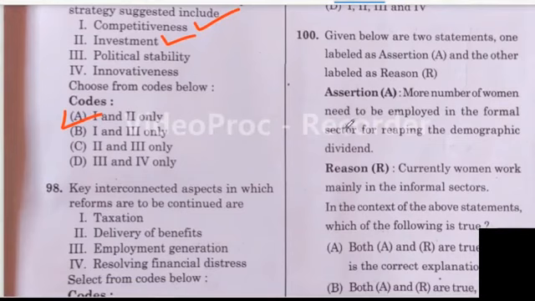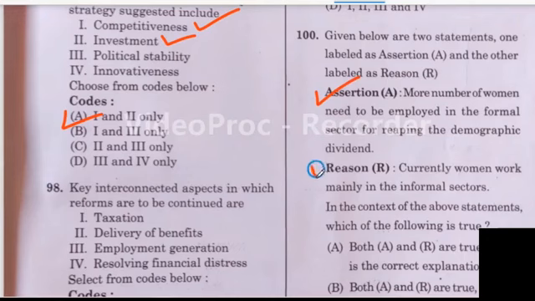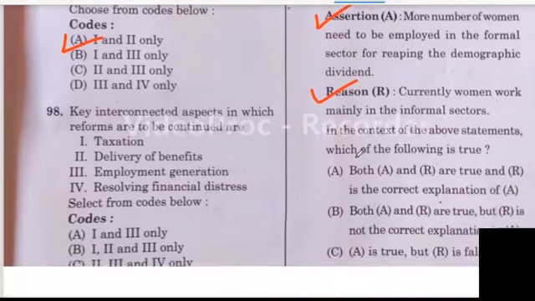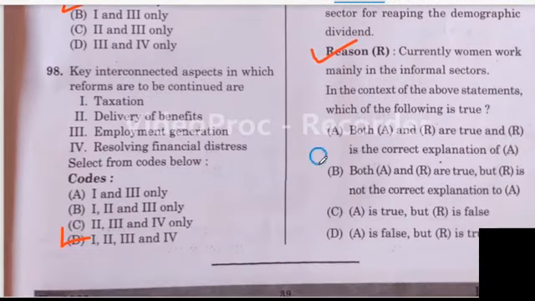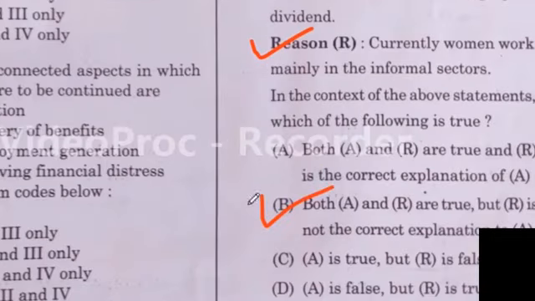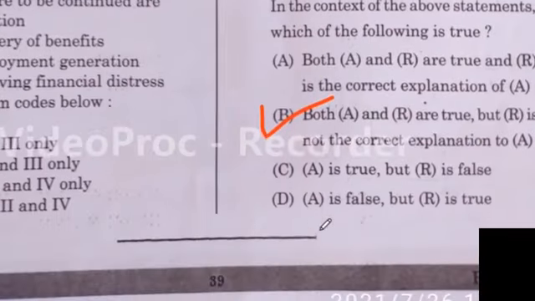Question number 100. The assertion is more number of women need to be employed in the formal sector for reaping the demographic dividend. Reason is currently women work mainly in the informal sector. Yes, I think option B is the correct answer. Both assertion and reason are true, and the reason is not the correct explanation of assertion.